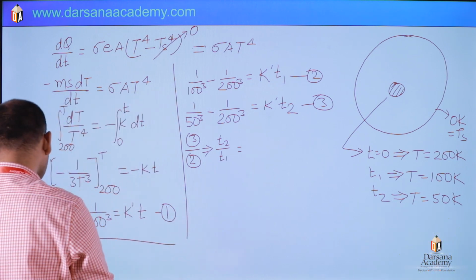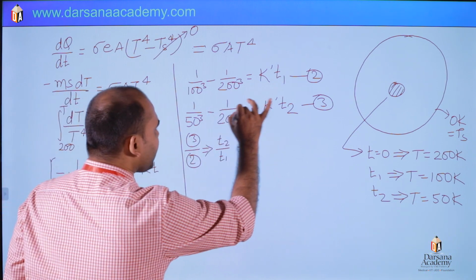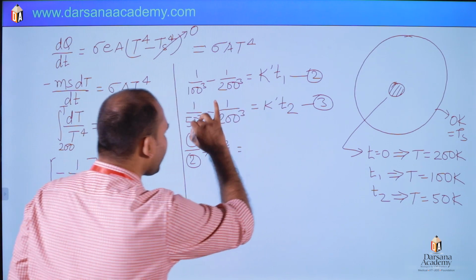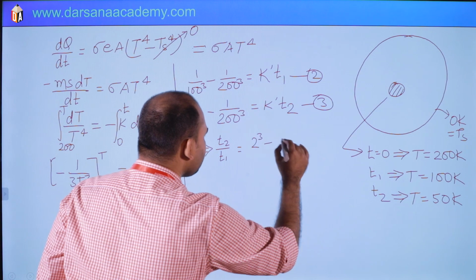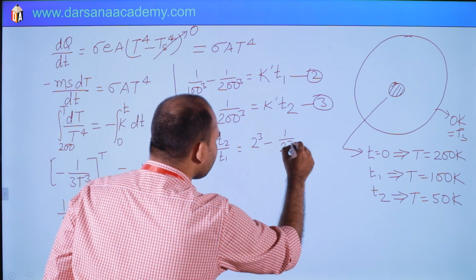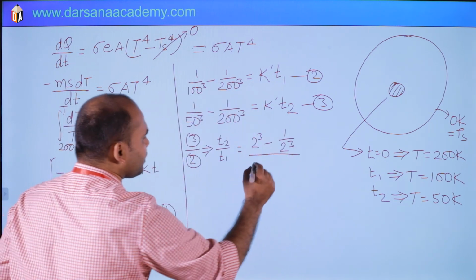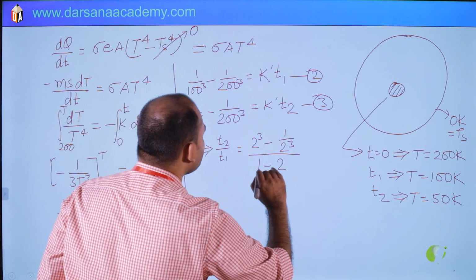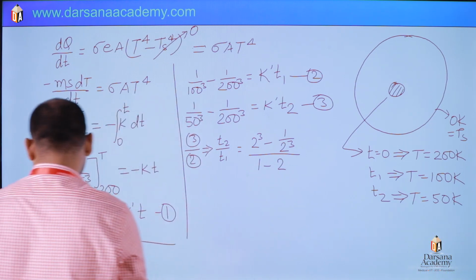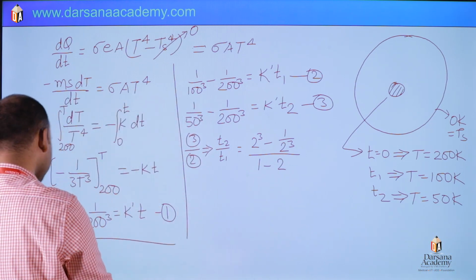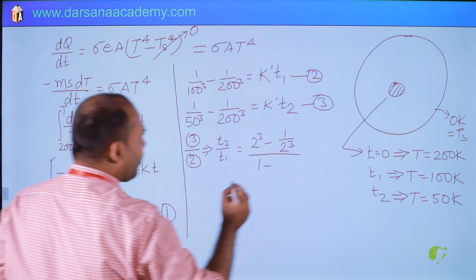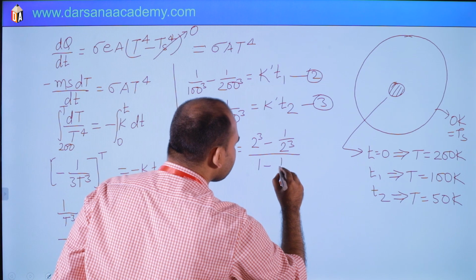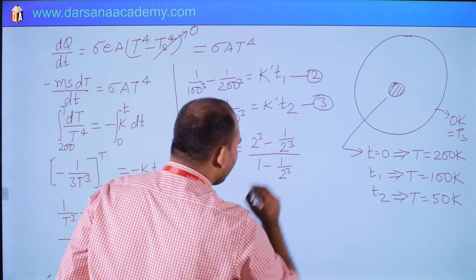So this will be 2 power 3 minus 1 by 2 cube in the numerator, and in the denominator 1 minus 1 by 2 cube.